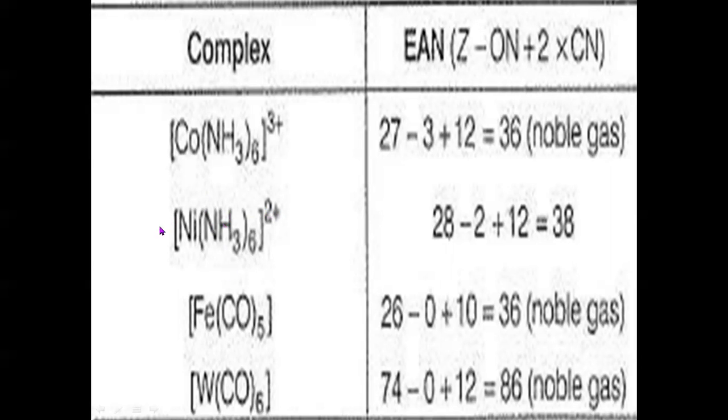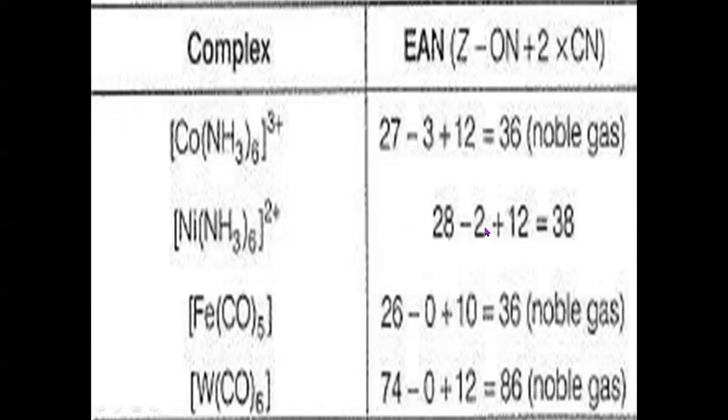Now, what is the atomic number Z of nickel? It is 28. And how many electrons is it gaining from ammonia? The coordination number of nickel is 6 because 6 ligand or ammonia molecules are attached to it. Therefore, total number of electrons it gains is 6 into 2, 6 pairs into 2 means 12.